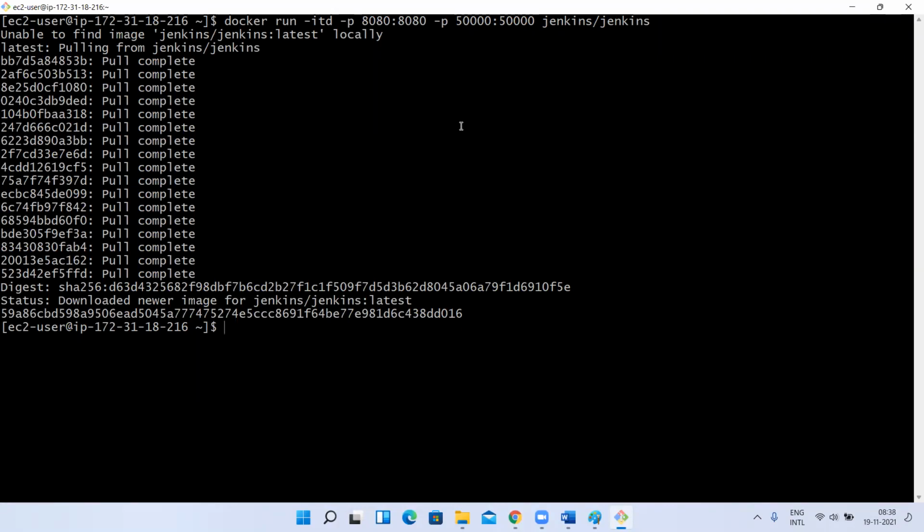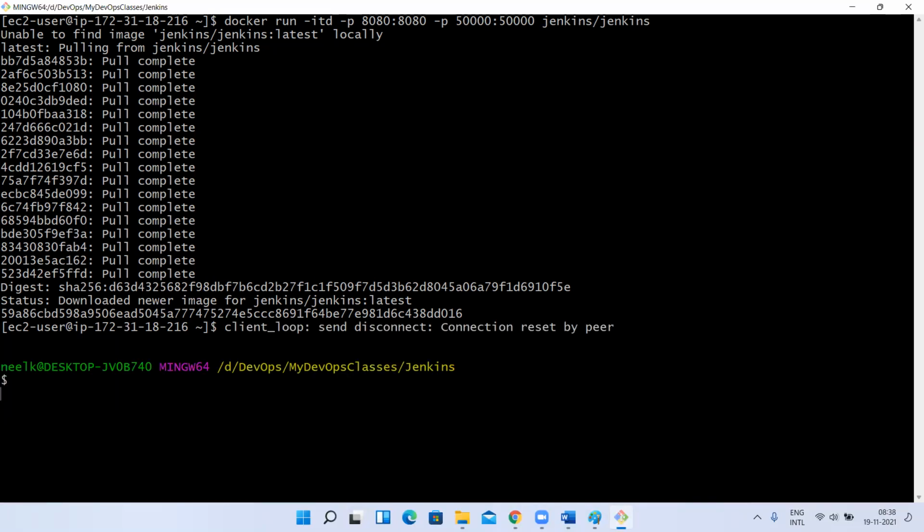Sir, yesterday in the same instance, we assigned this port for Tomcat also, sir. So first, let me see that. Okay, this got hanged. Let me reconnect and see. I'm not sure whether this is assigned or not. If there is an error, it will show the error. So we'll see.